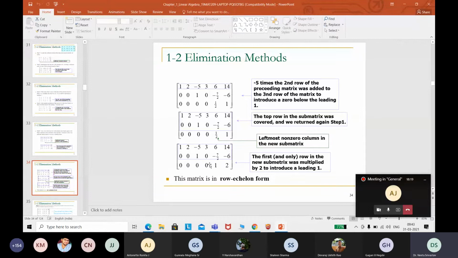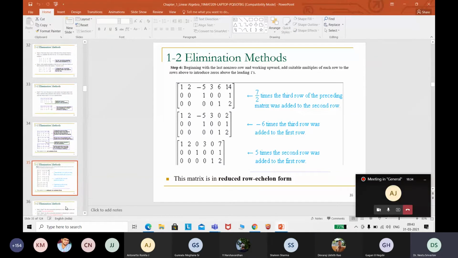reduced echelon form we have obtained. Okay, row echelon form we have obtained. Row reduced echelon form we can obtain through the Gauss-Jordan method. So please go through this and brush up all your concepts and representations, right? And this is the row reduced echelon form.